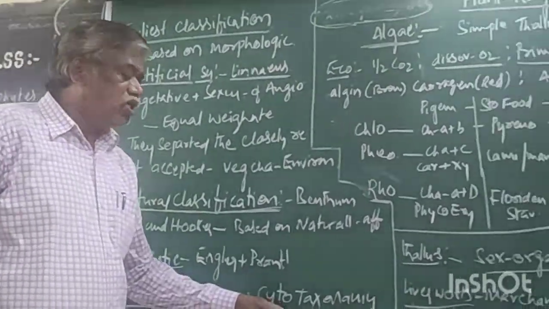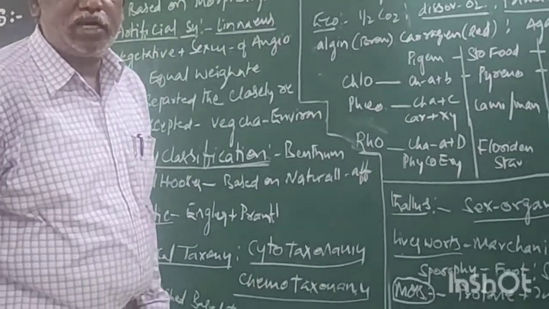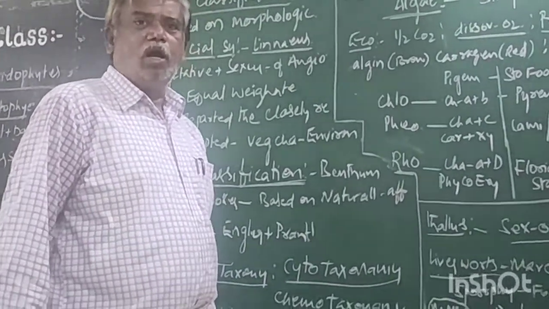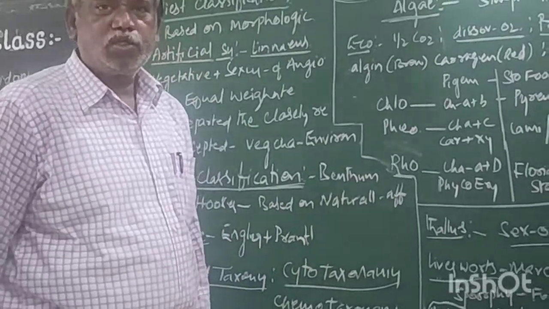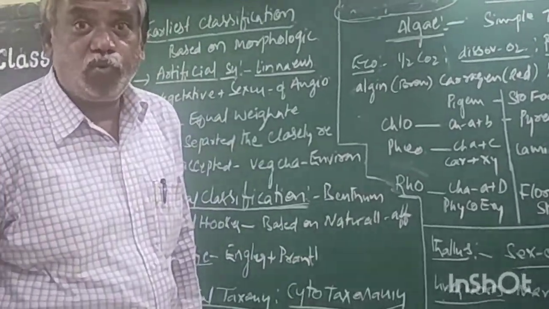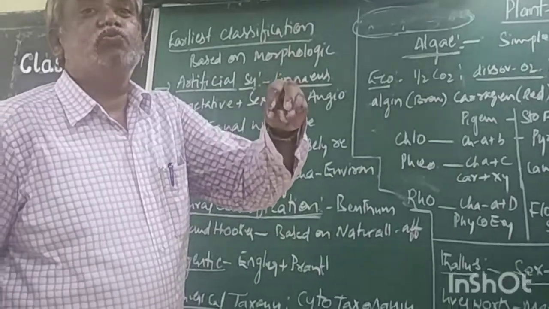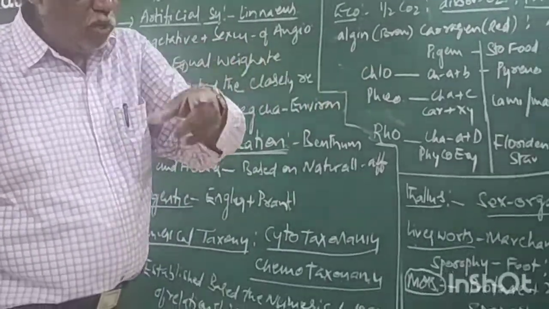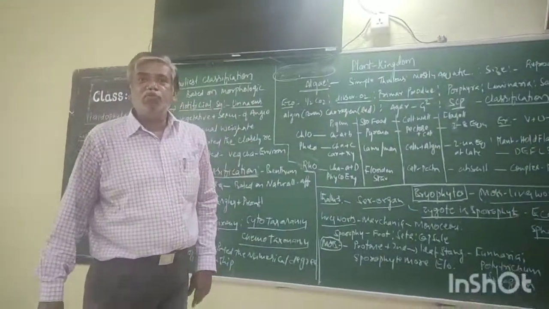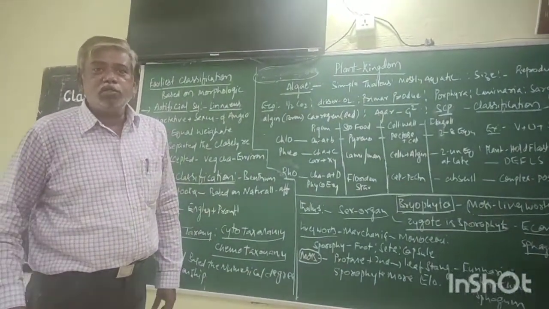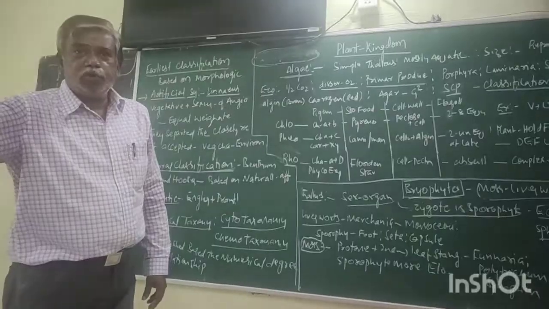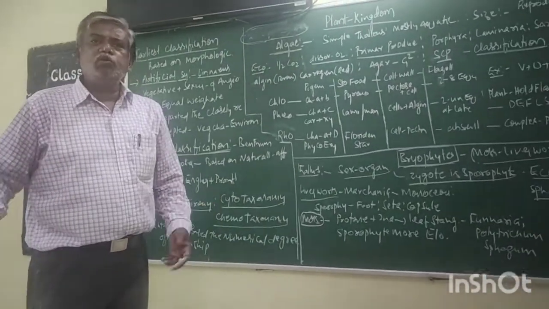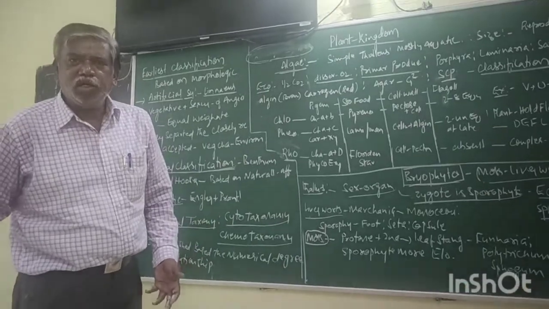Right, now cytotaxonomy. Cyto means cytology. It is based on the structure, number and behavior of chromosomes. You and myself belong to the same species, because in your body there are 23 pairs of chromosomes, and I also have 23 pairs of chromosomes. The chromosome belongs to the cell structure.